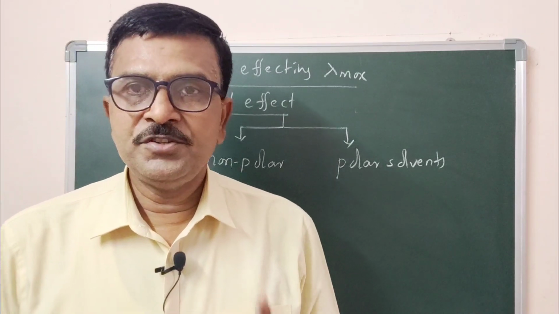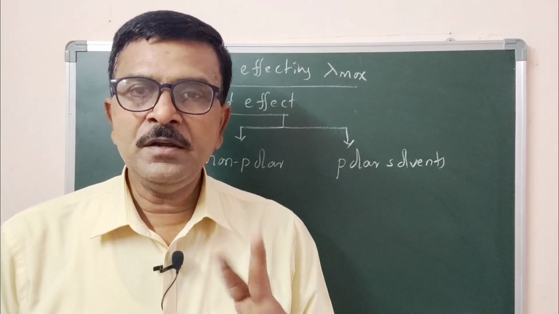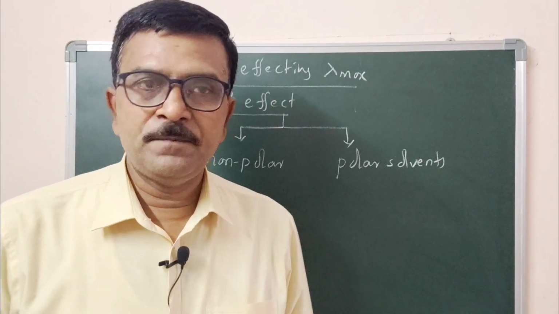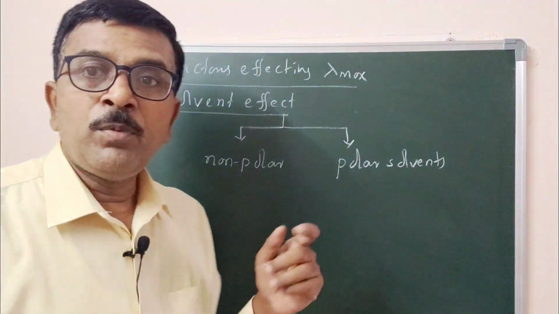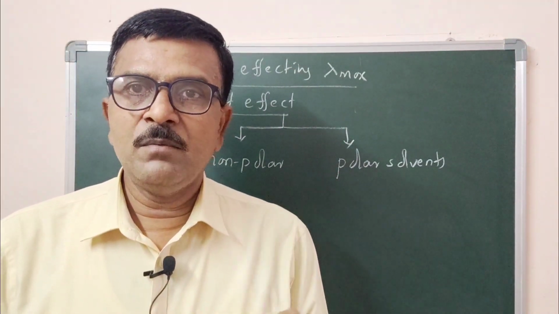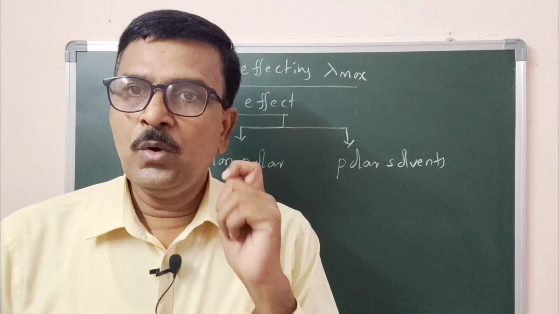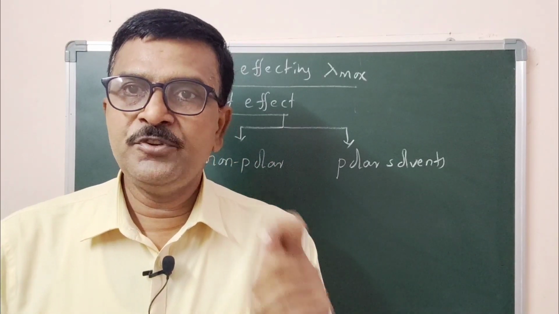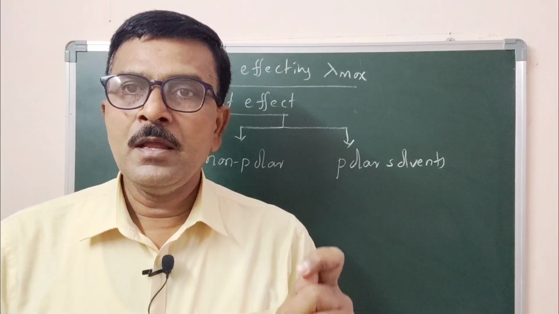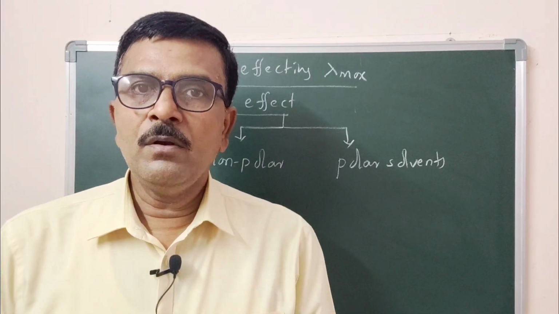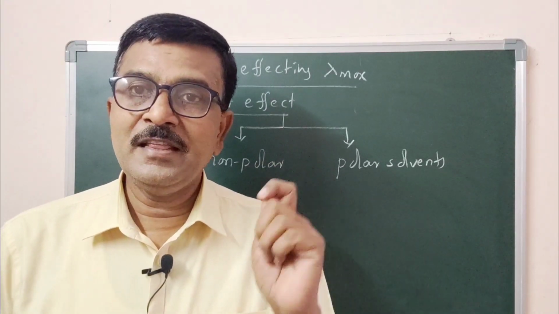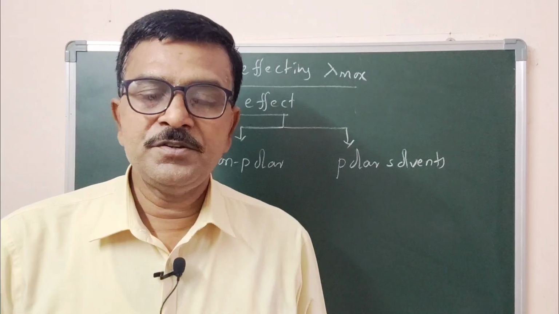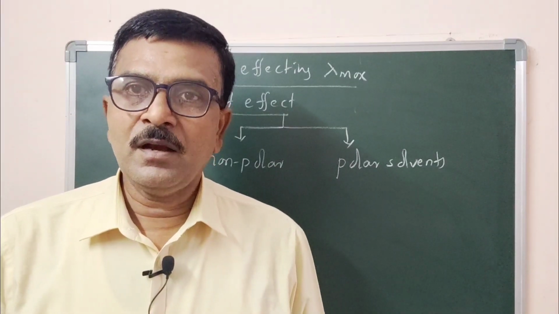The remaining two transitions are pi to pi star transition and n to pi star transition. Whatever the non-polar solvent, it does not affect the absorption by the sample molecule corresponding to either pi to pi star or n to pi star transition.